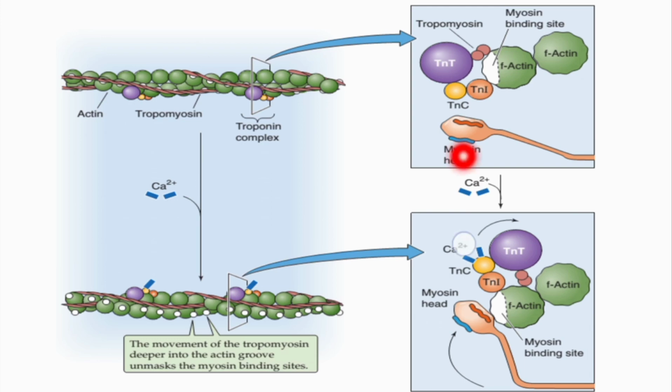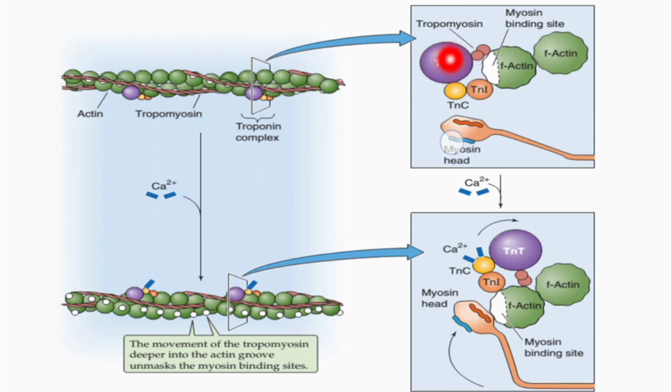Now, this is another view in which this is the relaxed state of the actin filament, and this is the state after binding with the calcium ions. So, let us describe this view. Basically, this is the myosin head, the head of the cross bridge, and this is the actin complex. These are the G actin molecules and they make 2 F actin strands, and this white colored part is the myosin binding site or active site, which in the relaxed state is covered by the tropomyosin. These 2 small proteins, as you can see here, are tropomyosin, which cover the active site of the actin filament.